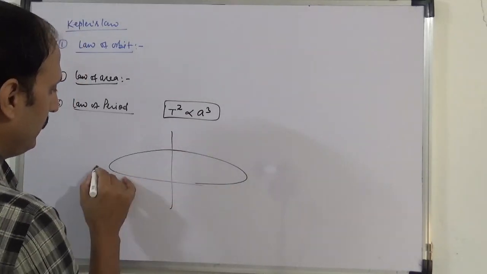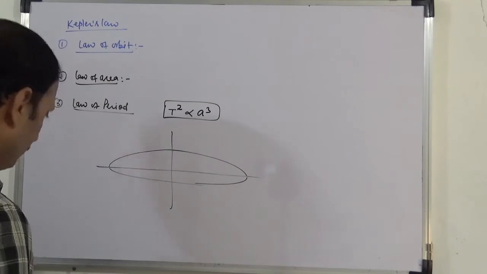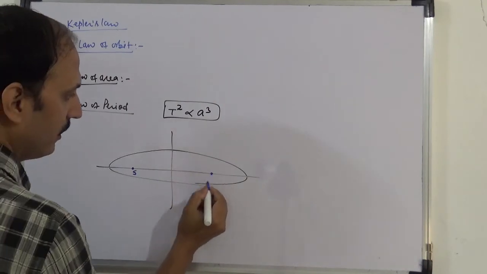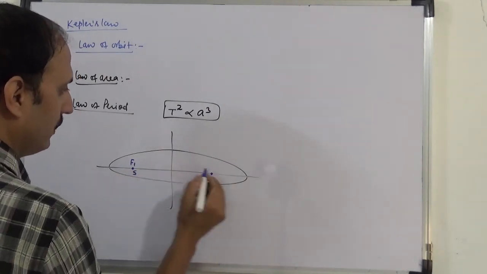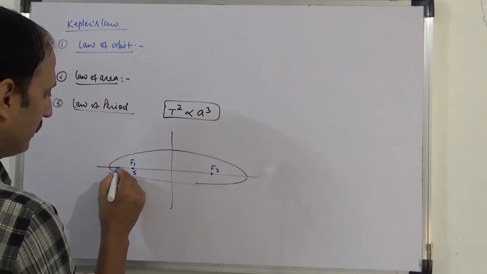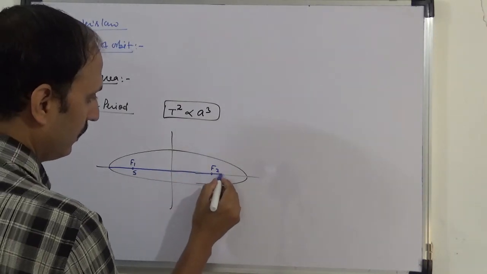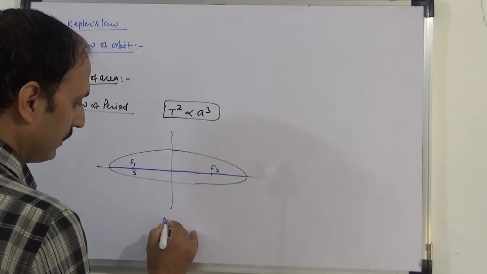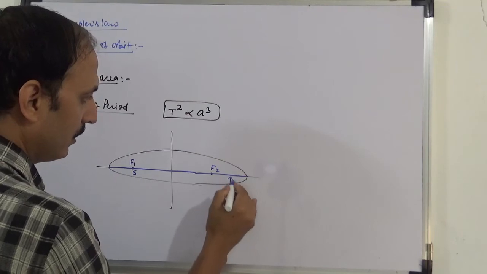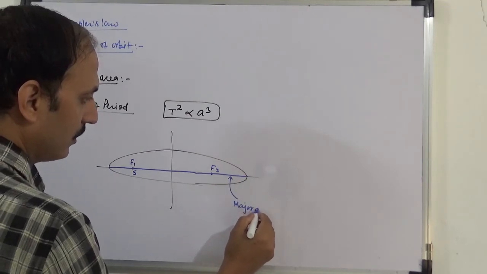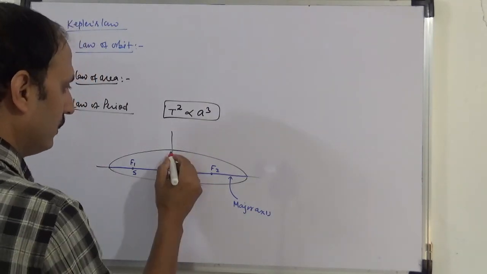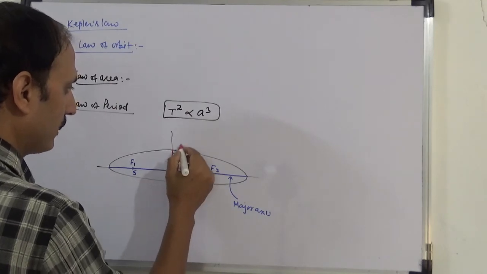Ellipse ये होता है, ellipse में दो फोकस होते हैं, एक फोकस इधर यहाँ पे सन है, एक फोकस यहाँ पे. This is F1, this is F2 and this is called the green one, the blue one is called major axis. Major, let's say इसको लिखा मैंने major axis and this one is called minor axis.